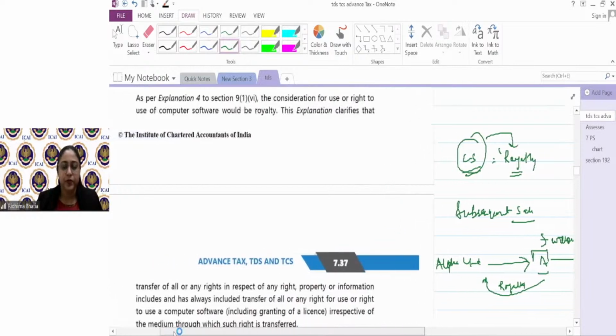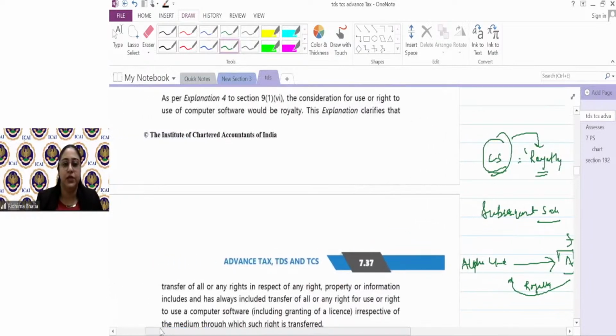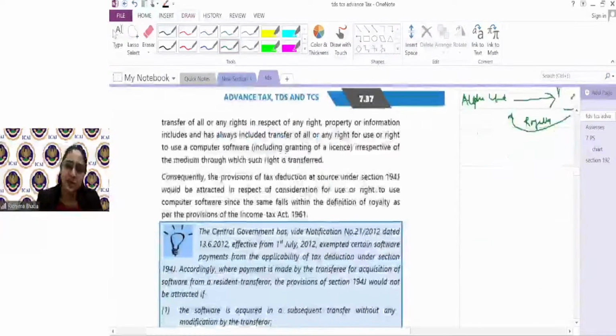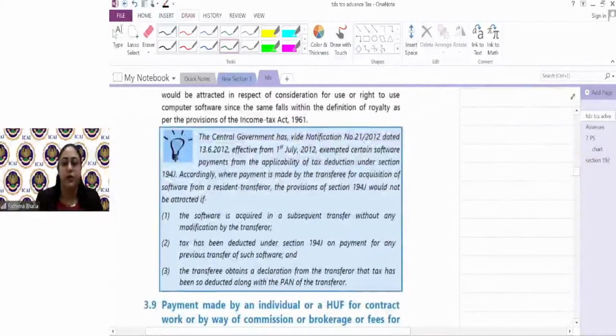This is one clarification which came from the department. एक बार इसे अच्छे से पढ़ोगे, you will get to know it.